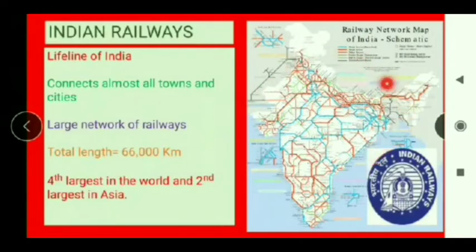Next is Indian Railways. It is the lifeline of India. It connects almost all towns and cities. A large network of railways is present here. The total length is 66,000 kilometers. Indian Railway is the fourth largest in the world and second largest in Asia. Just imagine that.